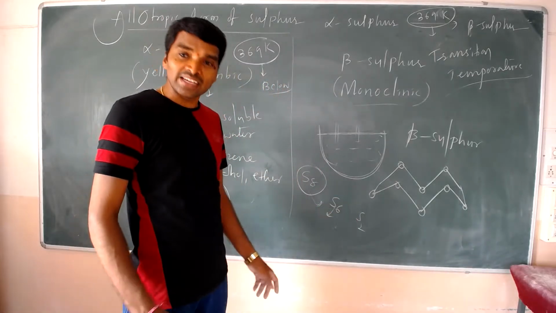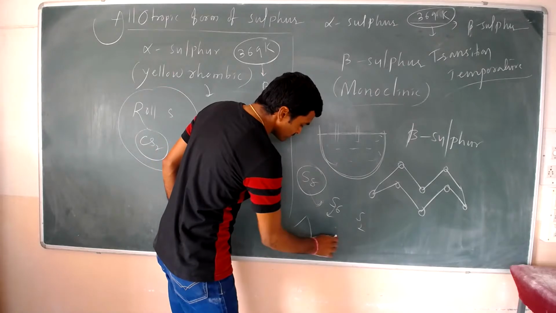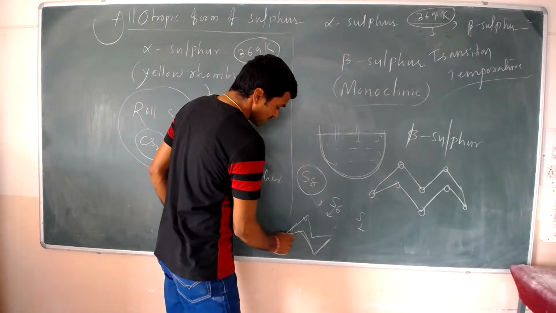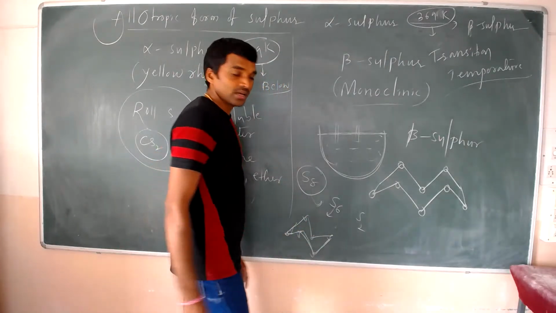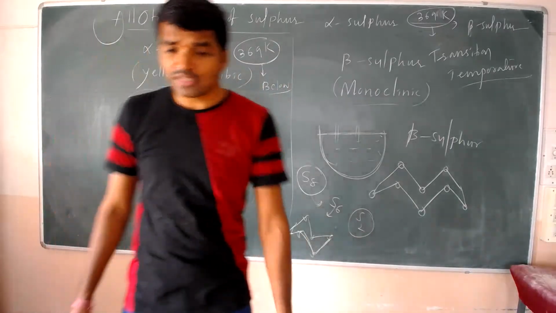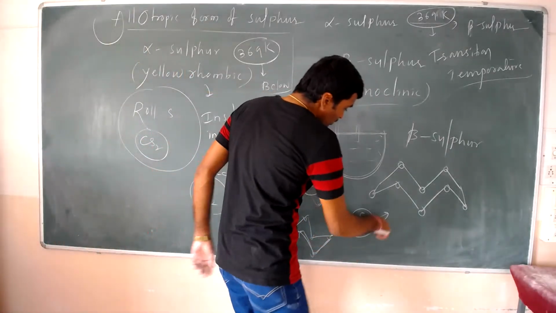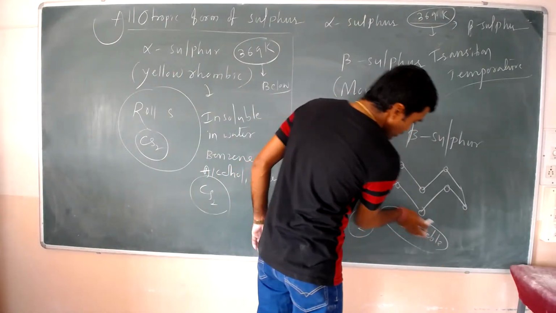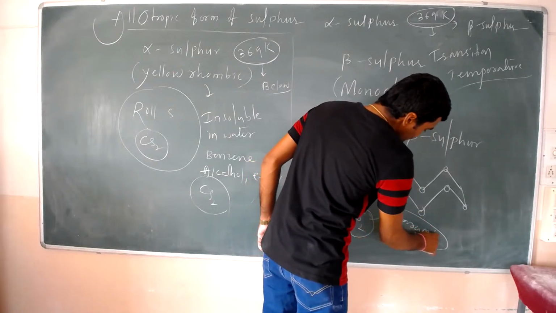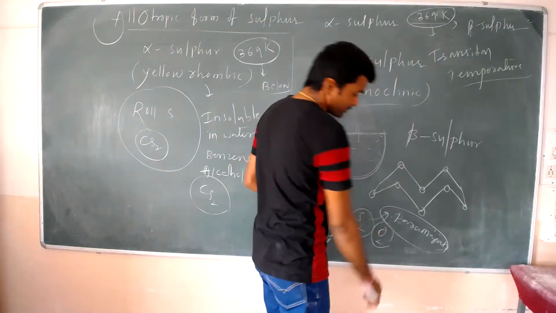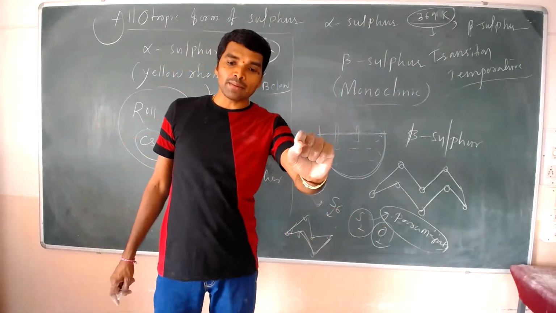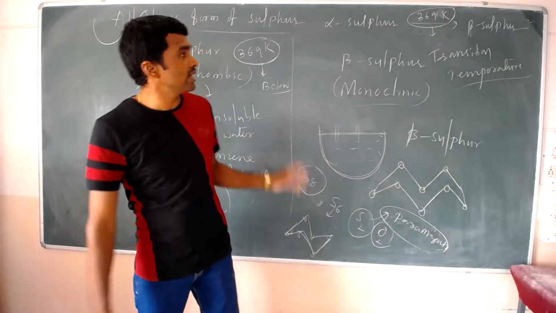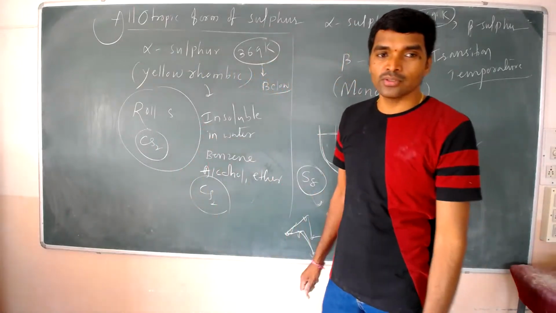The S6 molecule has a cyclic chair structure, with one sulfur here, one here, one here, like this. And the S2 molecule, important for the competitive level, is more stable and has paramagnetic nature, like O2. So this is the information about the allotropic forms of sulfur.